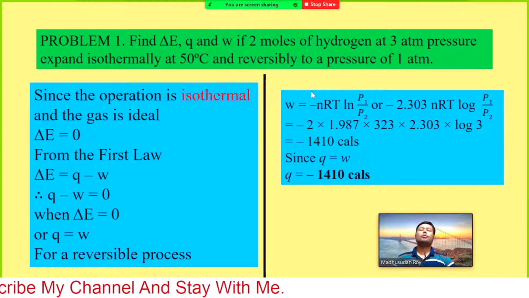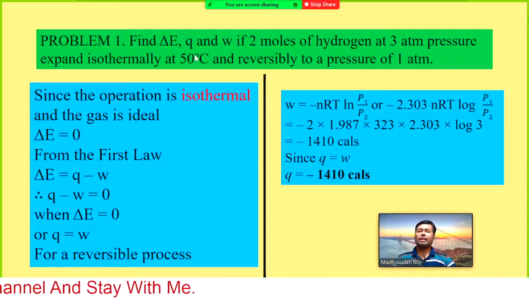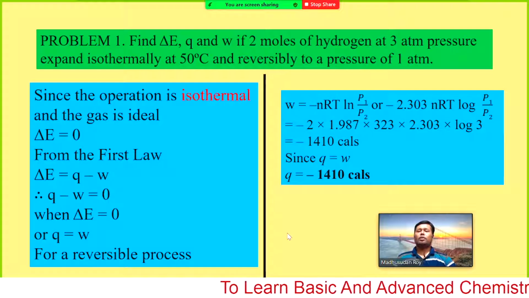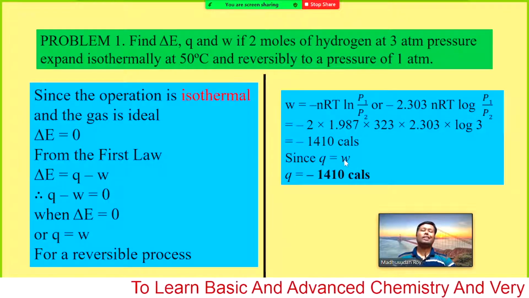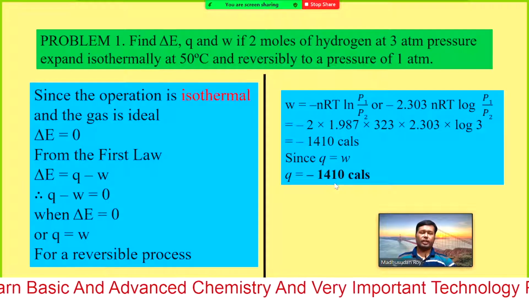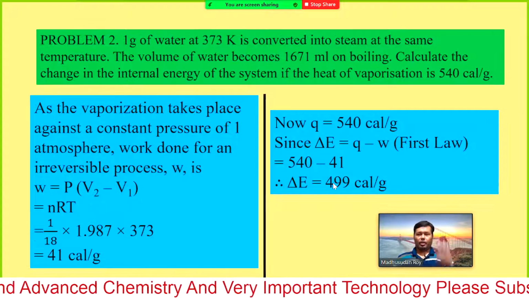So this is the problem, find out delta E, Q, W. Therefore delta E would be 0. So for a reversible isothermal process, we find that Q equal W. So Q equal 1410 calorie.